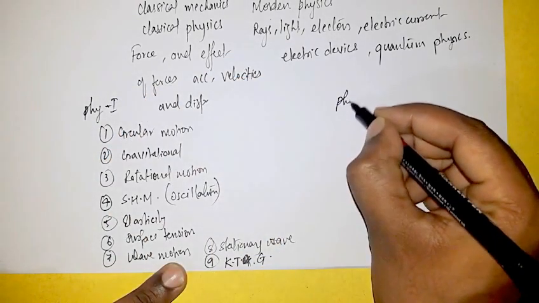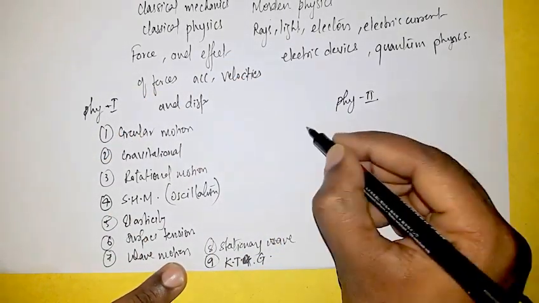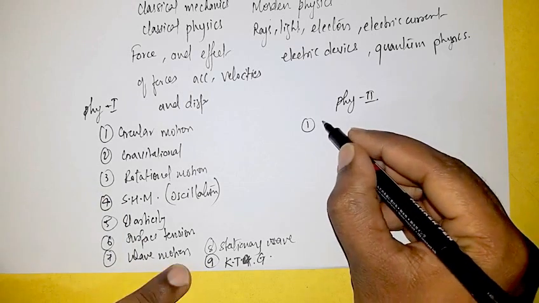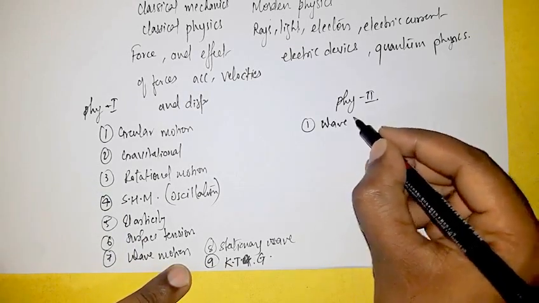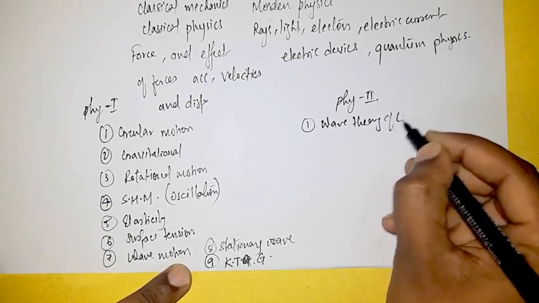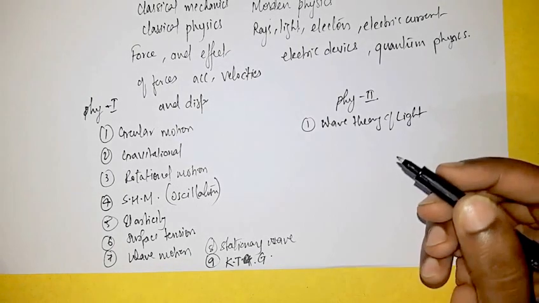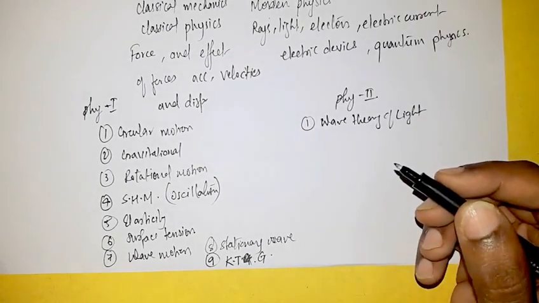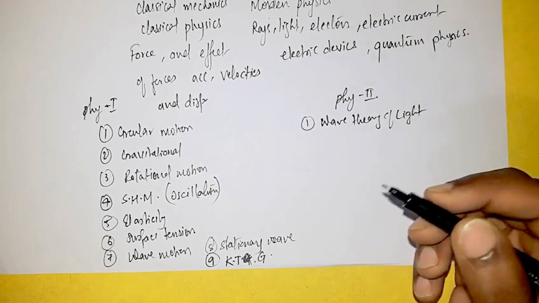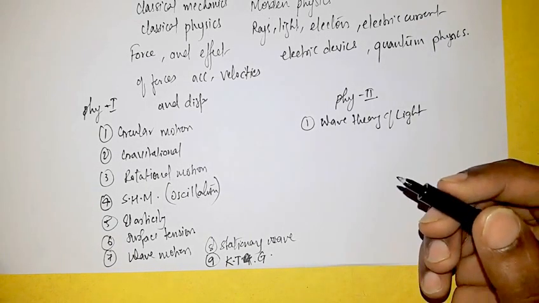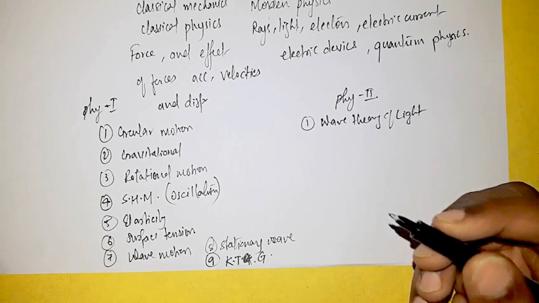And physics part 2 consists of the first chapter, that is wave theory of light, in which we study how light travels in a medium and what happens when light travels in a medium, what kind of effect it shows.